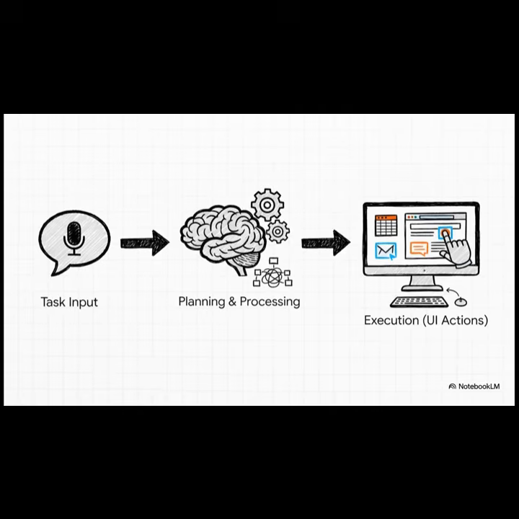You could give it a high-level command like, hey, find last quarter's sales data, pull out the key trends, and throw them into a presentation for me. And the CUA would figure out all the steps and then actually perform all the clicks, the scrolls, the typing, everything needed to get it done. The potential here is just massive. We're talking about automating everything from the little boring tasks to giant complex workflows.